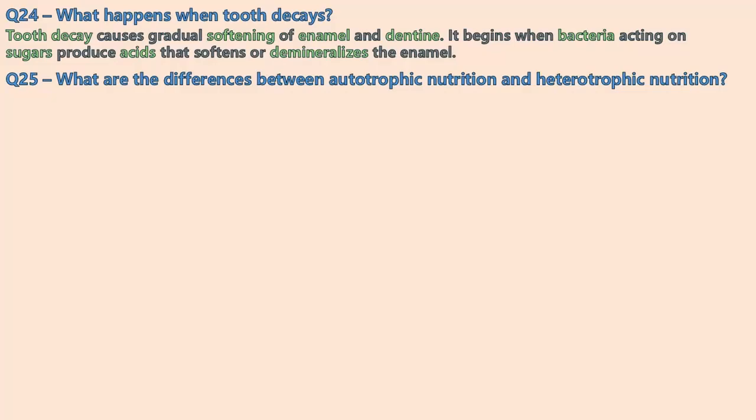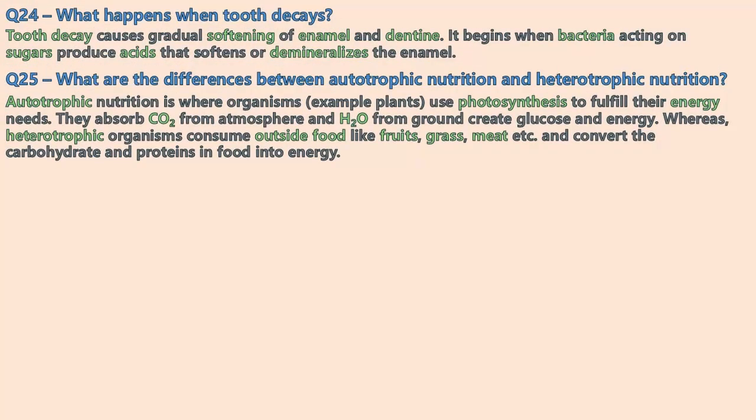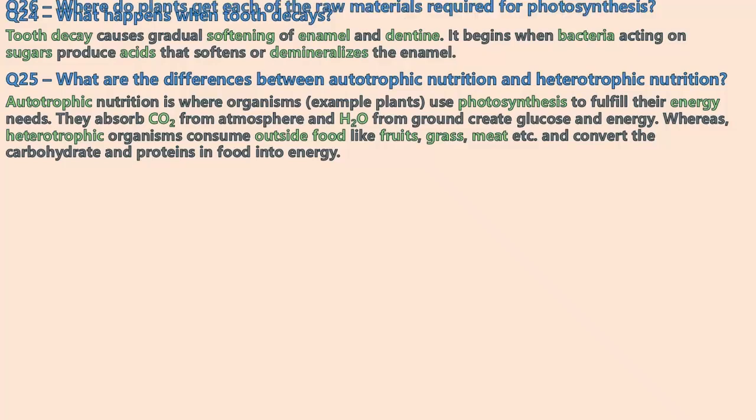What are the differences between autotrophic nutrition and heterotrophic nutrition? Autotrophic nutrition is where organisms, for example plants, use photosynthesis to fulfill their energy needs. They absorb CO2 from the atmosphere and H2O from the ground, and create glucose and energy. Whereas heterotrophic organisms consume outside food like fruits. Animals can consume grass, humans can consume meat, and convert the carbohydrates and proteins in the food to energy. This is for heterotrophic organisms.